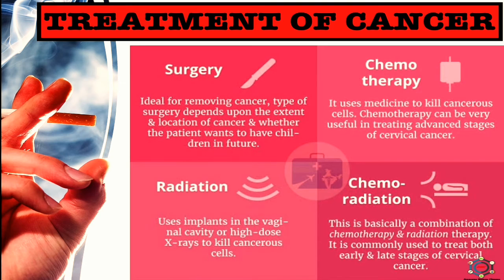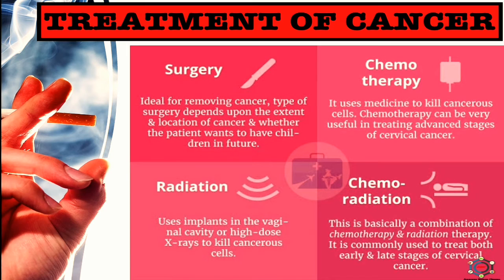In surgery, ideal for removing cancer, the type of surgery depends upon the extent and location of cancer and whether the patient wants to have children in future. In case of chemotherapy, it uses medicine to kill cancerous cells. Chemotherapy can be very useful in treating advanced stages of cervical cancer.